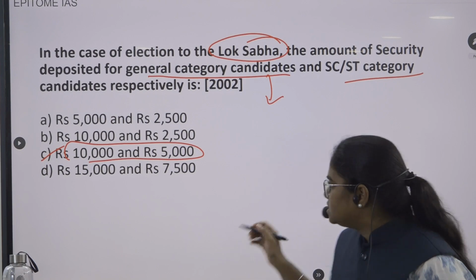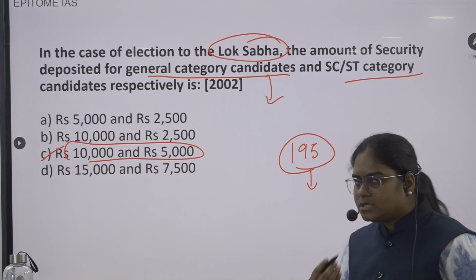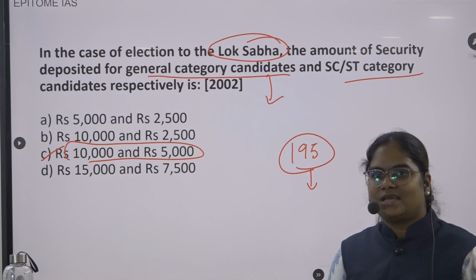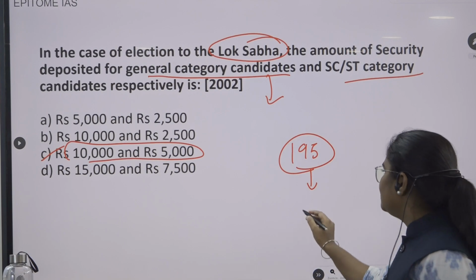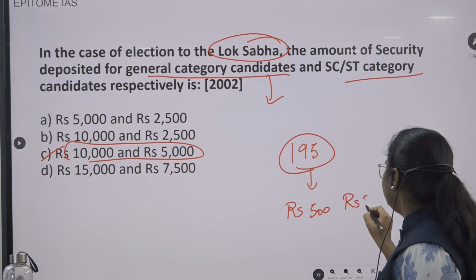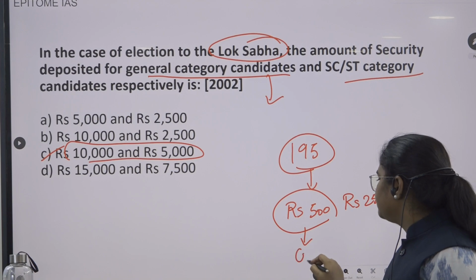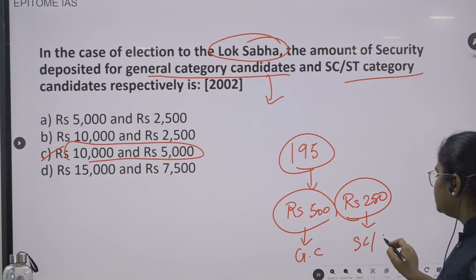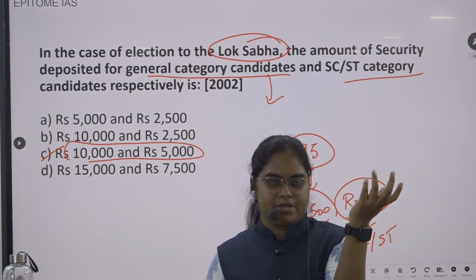Okay. So the first election happened in 1951. In the first election, how many rupees was it? Can you guess? At least tell me how many digits it is going to have. Okay, I'll tell the answer. The answer is rupees 500 and rupees 250. Rupees 500 for the general category and rupees 250 for the SC/ST candidates. This was there in the first general election after independence.